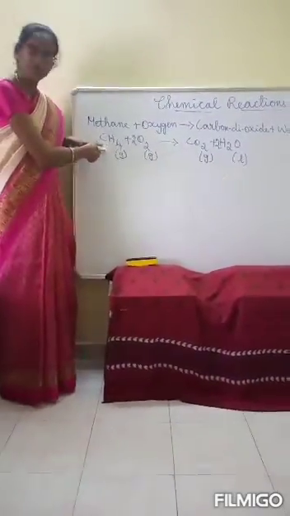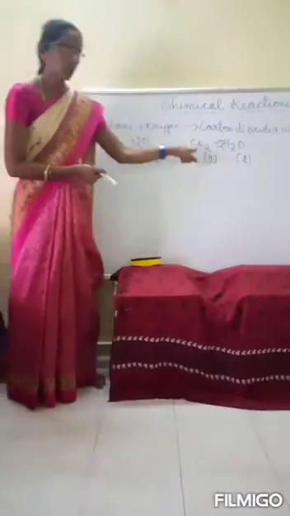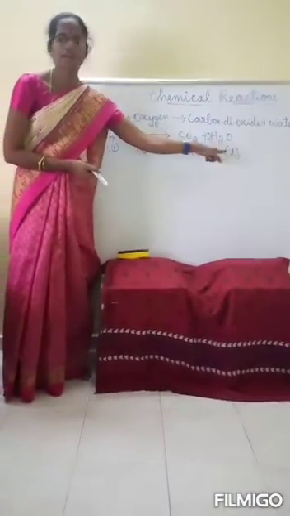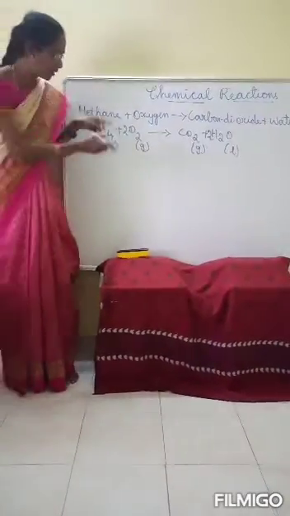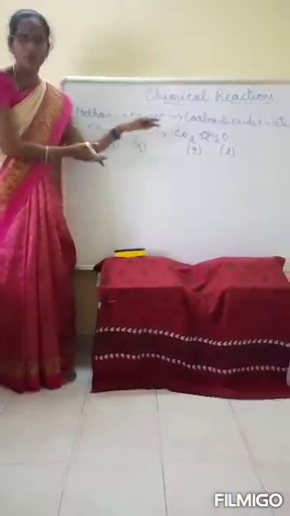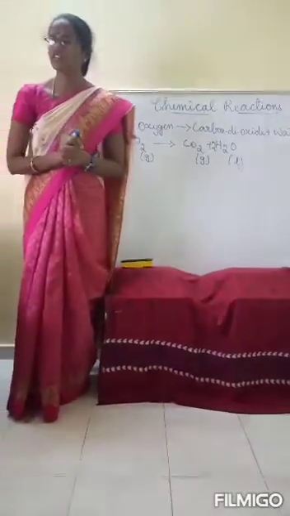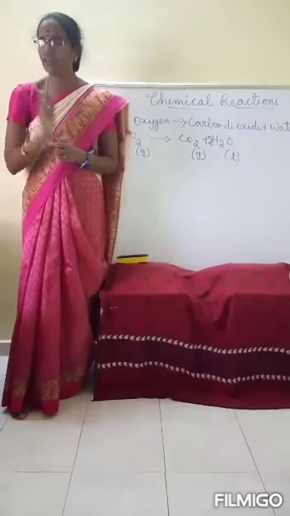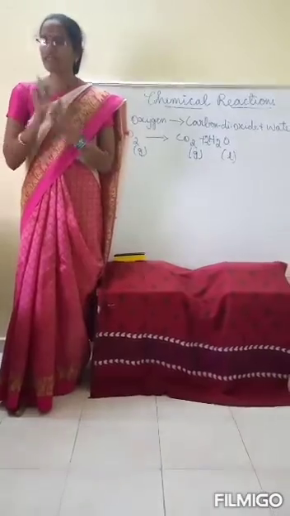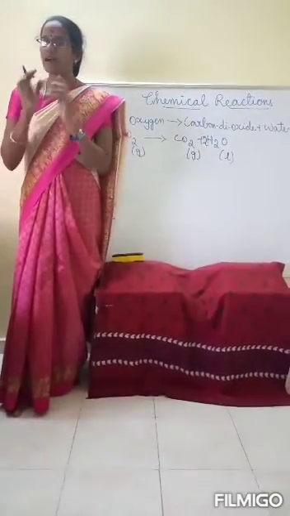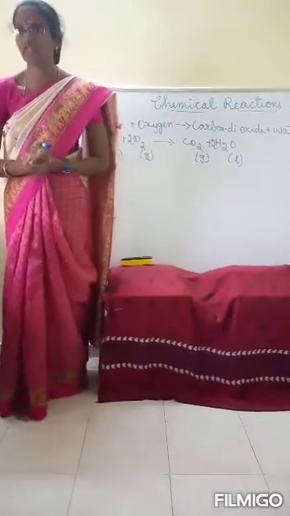See here, CH4 is methane. Methane is a gas, and oxygen is a gas. Carbon dioxide is a gas, and water is a liquid. So these physical states we have to mention in short form within brackets like this. This point you have to remember while writing the chemical equation. So a balanced chemical equation is the representation of a chemical reaction which describes its chemical composition, physical states of reactants and products, and its conditions. So this is the definition of a chemical equation.